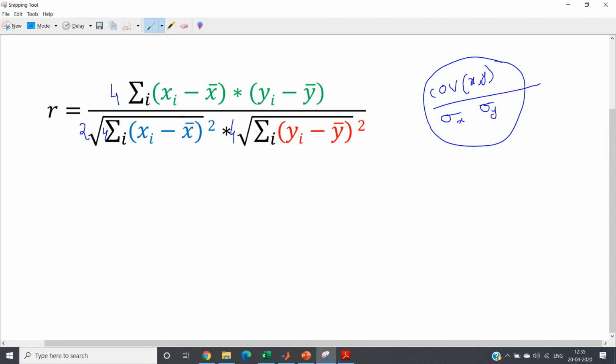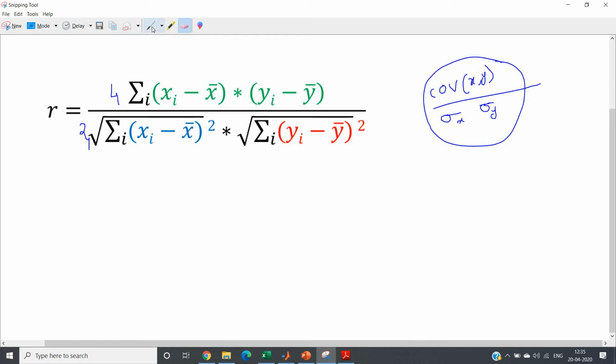Sorry, actually this 4 will be here. So sorry for this mistake. Whenever this 4 comes outside of the root over, here we will get 2, right? So basically this 2 and this 2 now will become 4. Okay, so as a result here we will get 4.